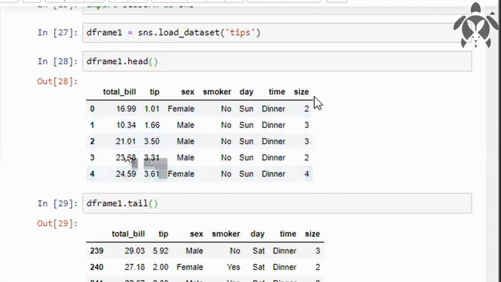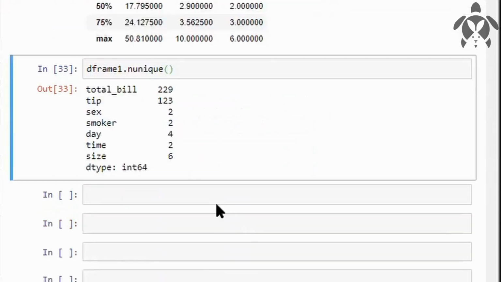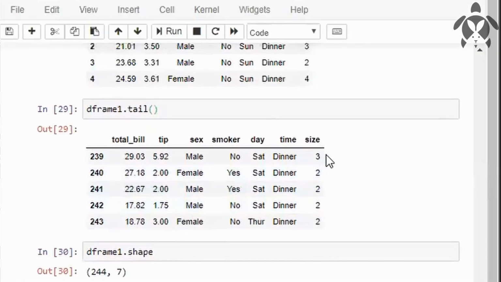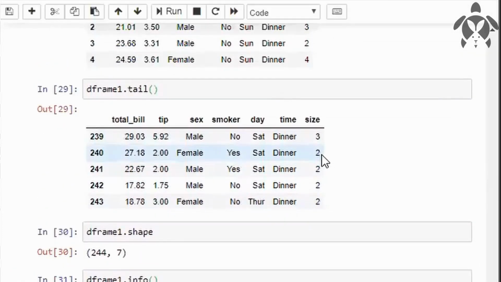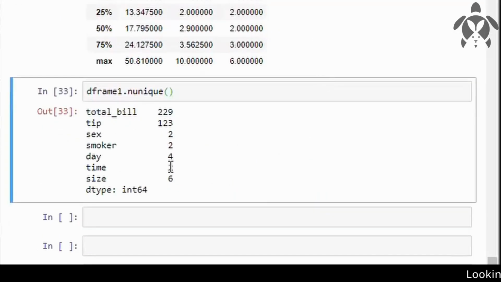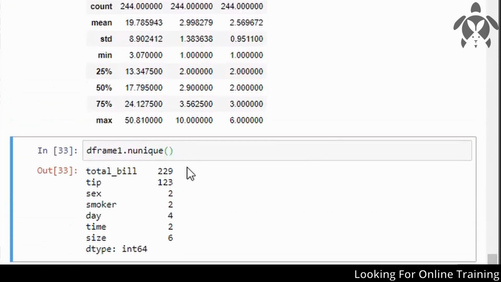Okay, and this is size. So this is for order wise. This is the ID. So zero ID with the size, the number of people sitting in that particular order, you can say. This is how we are categorizing it. The total number of sizes is 6, so people will be coming in 1, 2, 3, 4, 5 or 6. So that's how it is, only 6 values inside size. And this is time. So time has only 2 values.